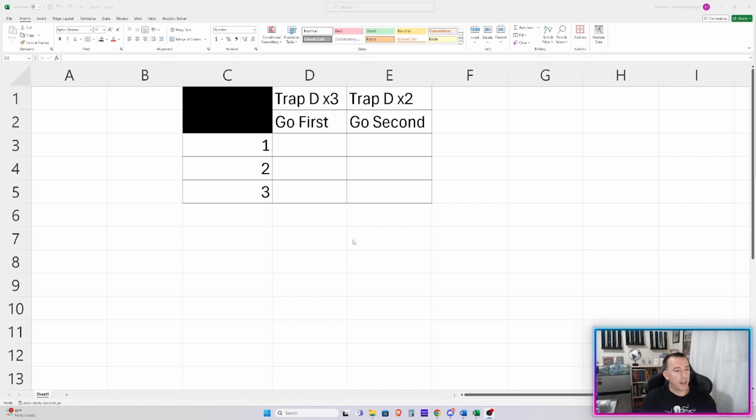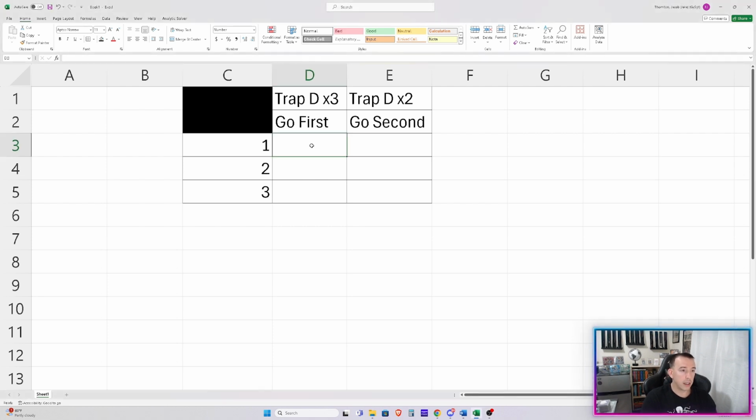I think it's a really simple function, and that's why I want to show it to you. I was in Discord the other day, and someone was asking, hey, I'm thinking about putting 2 of these cards in my deck. What's the probability that if I go first, I actually draw it? And like I said, it's really simple.